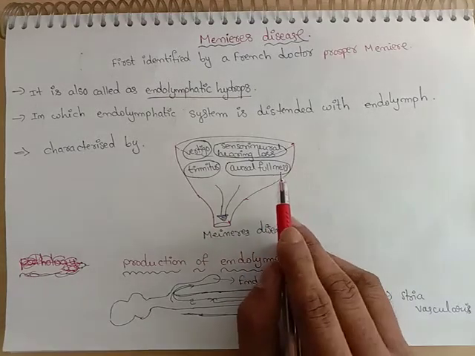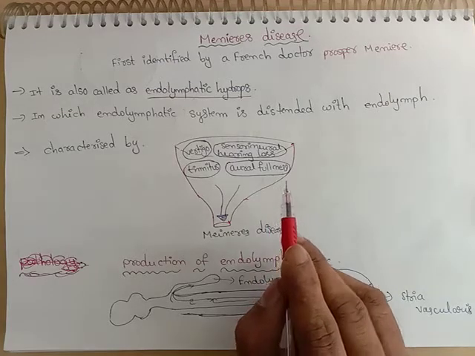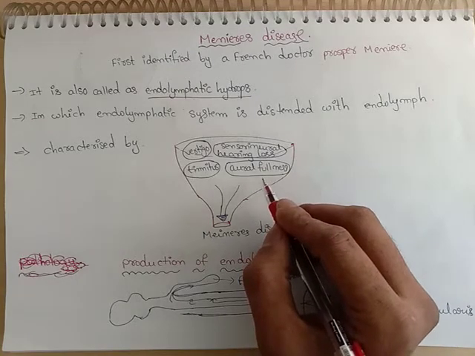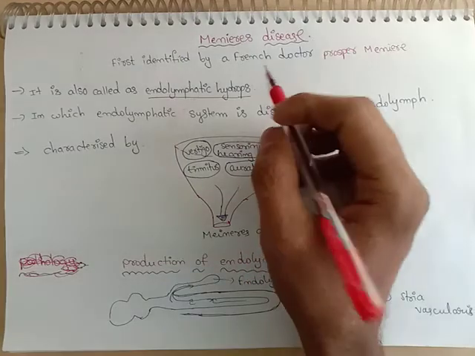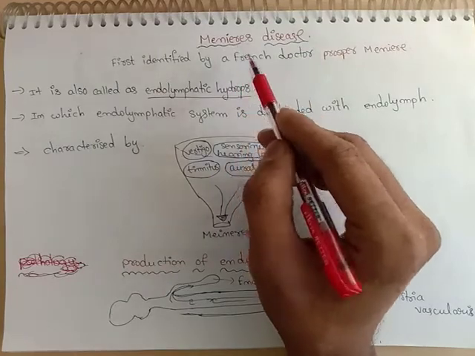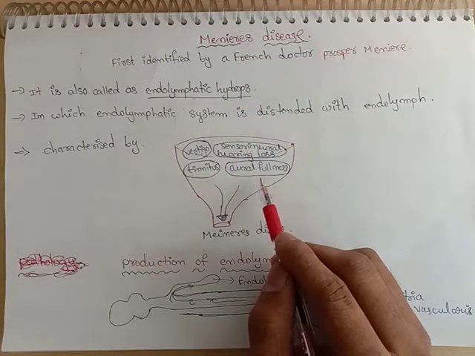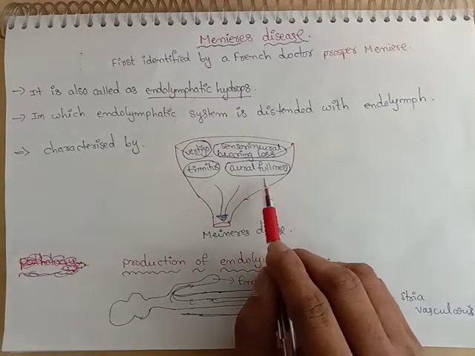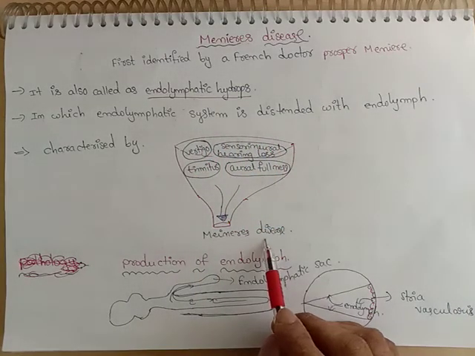Physiologically you feel this during swallowing and during yawning, when you feel that there is a fullness in the ear. If anyone is affected with this disease, they feel that there is always something in the ear, that it is filled. This feeling is aural fullness. Combined, these give Meniere's disease.